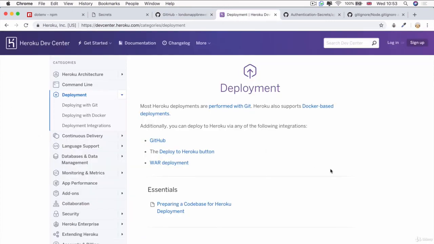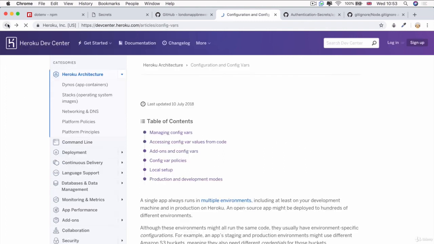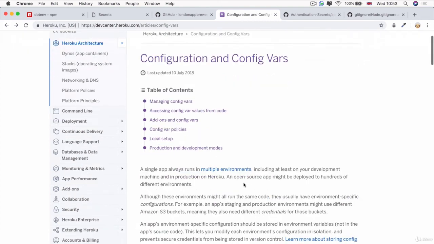Now, when we're ready to deploy our app to Heroku, they actually have a specific way of handling these config vars, because obviously for your app to be able to run, it needs access to those secrets.